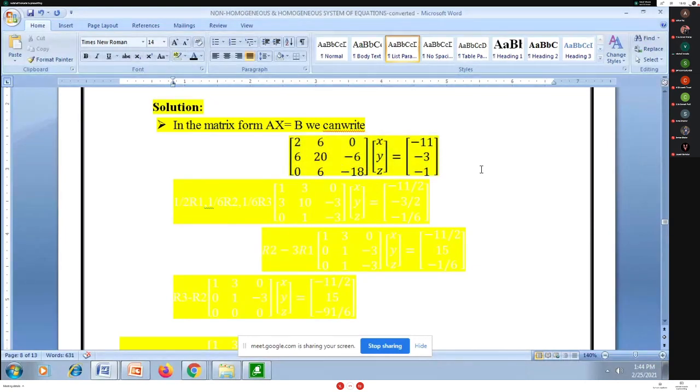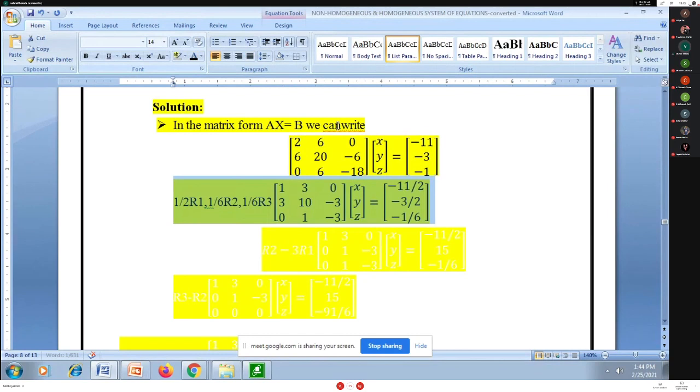My main aim is to convert the first element to 1. So I am doing 1 by 2 R1. Further, I am dividing R2 not by 6 but by 2.